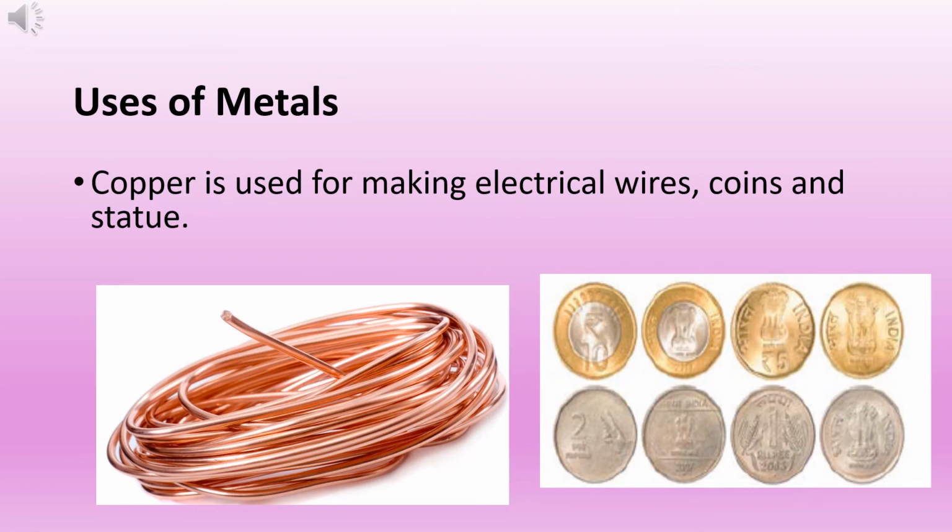Copper. Copper is a good conductor of electricity. Hence, it is used in electrical wires and cables and also in components of electrical switches. Copper coils are used in electrical motors and transformers. Copper is used for making coins and statues.